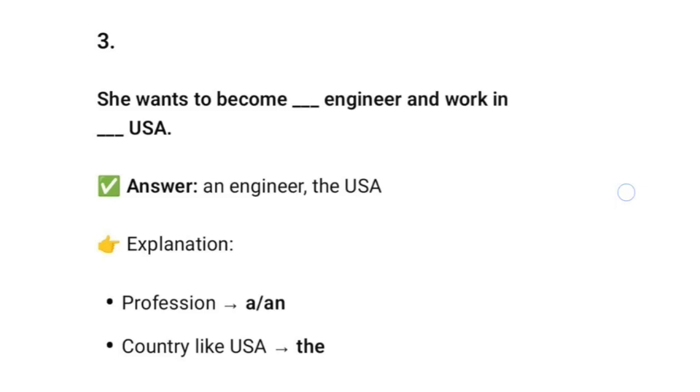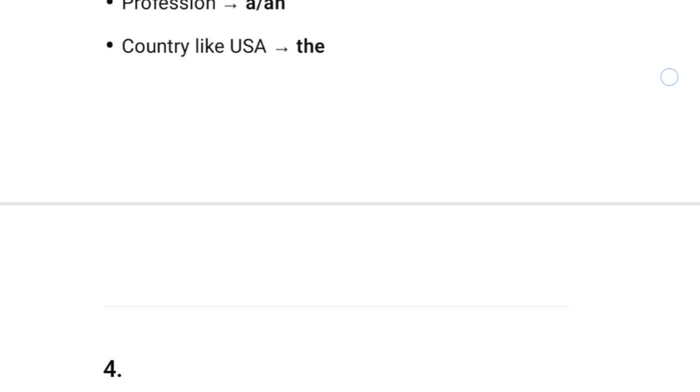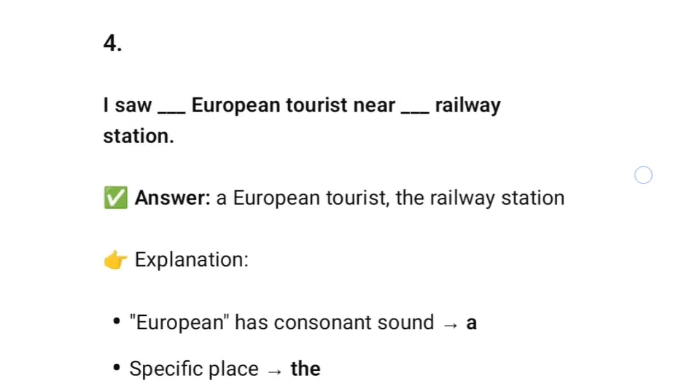Question 3 says, she wants to become dash engineer and work in dash USA. Answer will be an engineer and the USA. Why so? Because when we talk about a profession which is engineer, we use article a or an with them, and countries like USA we use article the.